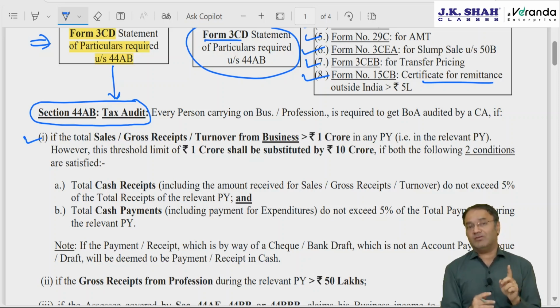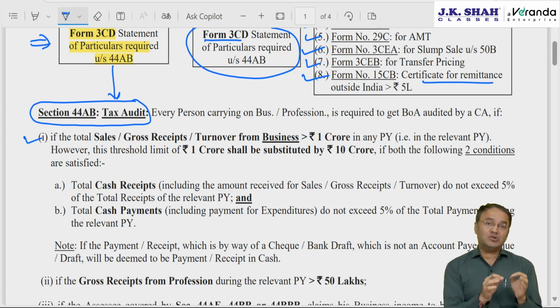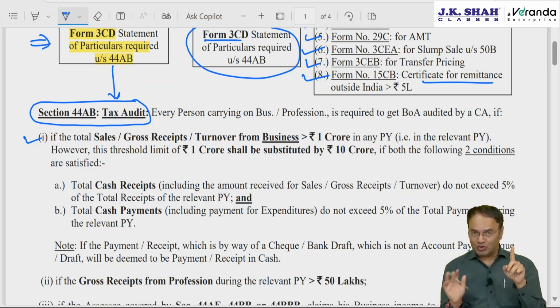Instead of 1 crore, the limit will be 10 crore if cash receipts do not exceed 5% of the total receipts for the whole year and cash payments do not exceed 5% of the total payments in the whole year. Cash receipts do not exceed 5% of total receipts.